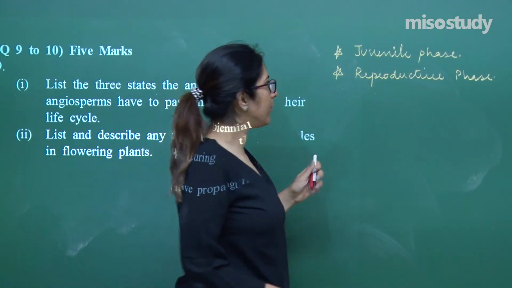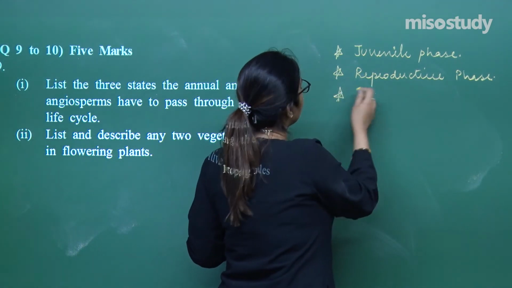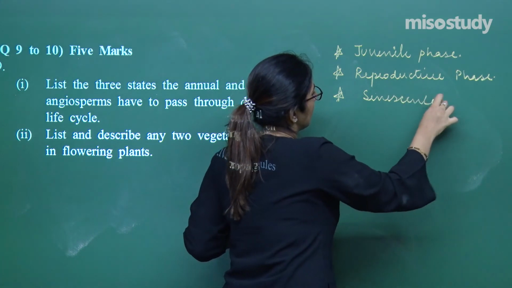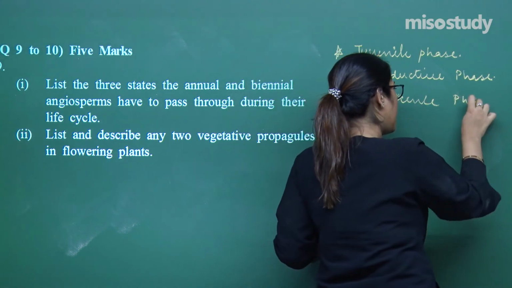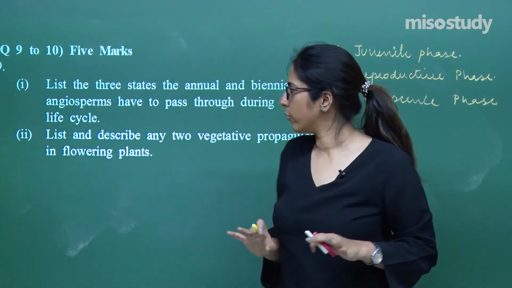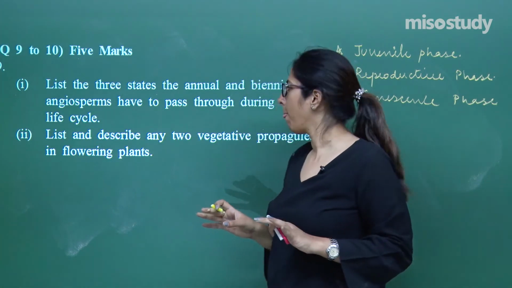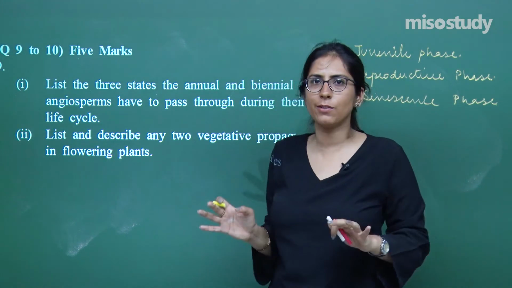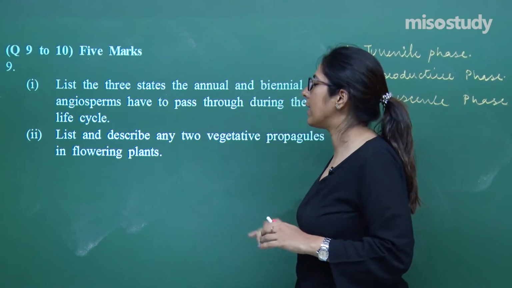Right? After that, you can take an example. After that, the next phase is a senescent phase. Right? All these we have studied in session, so I am not explaining this right now. So all these phases they are asking, and because it is of 5 marks, you have to explain each of these phases one by one. Let's look at the second part.